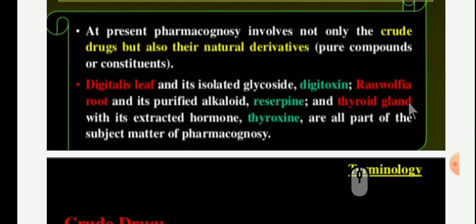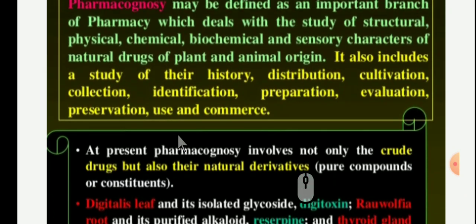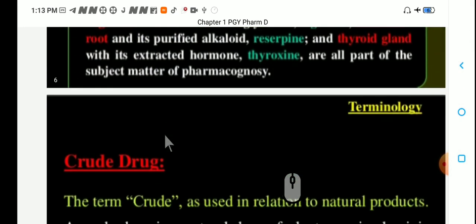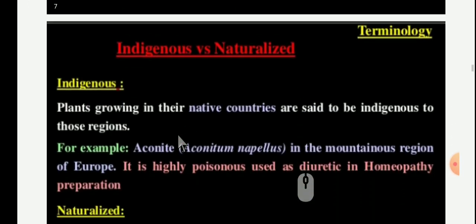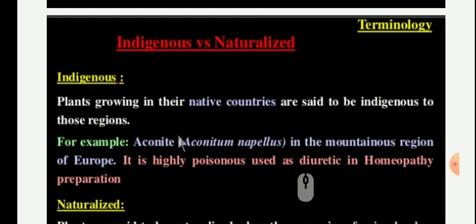And the same thing, like the thyroid gland with its extracted hormone thyroxine. You know this term thyroxine from your anatomy and physiology. Thyroxine is a hormone which is extracted from the thyroid gland. These are all part of the subject matter of pharmacognosy. Then come to the next point. I want to show you some terminology.